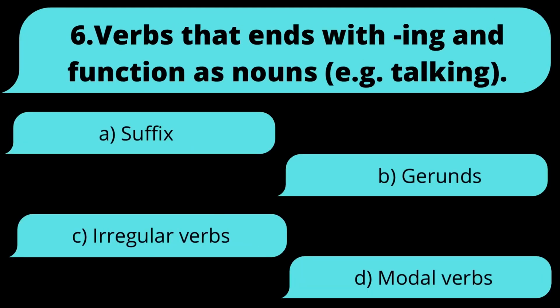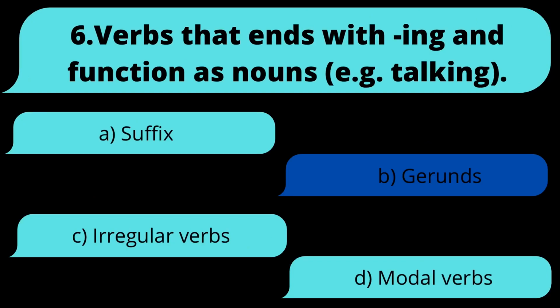6. Verbs that end with ing and function as nouns. For example, talking. Is it A. Suffix, B. Gerunds, C. Irregular verbs, or D. Modal verbs? And the answer is B. Gerunds.